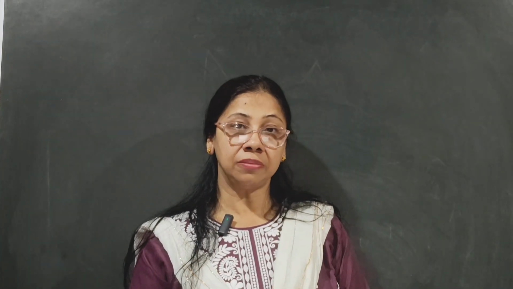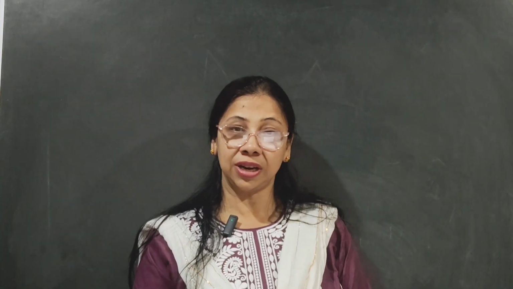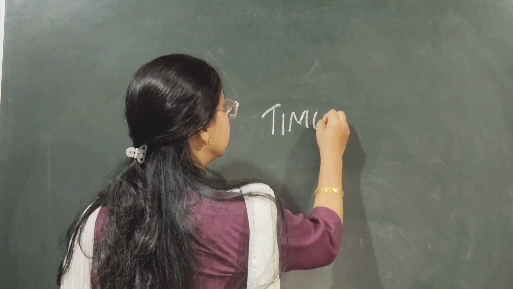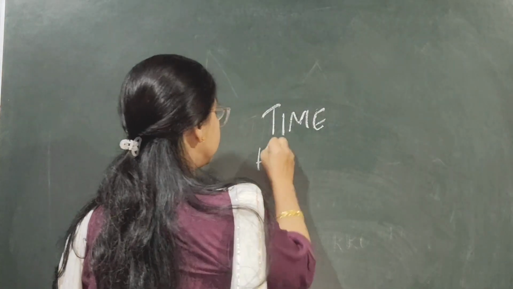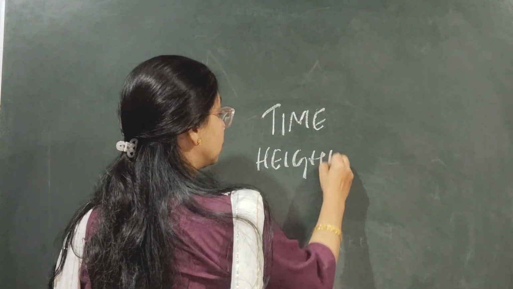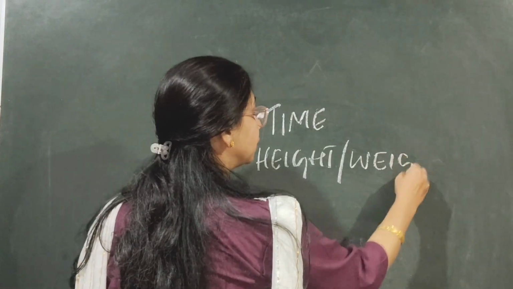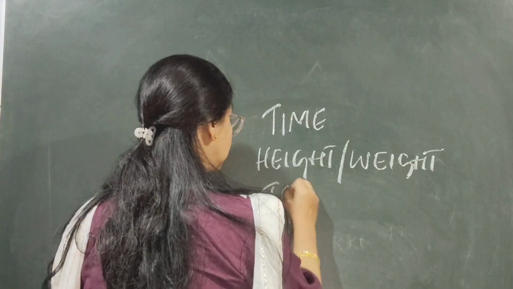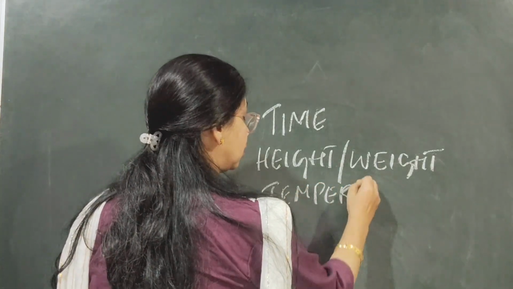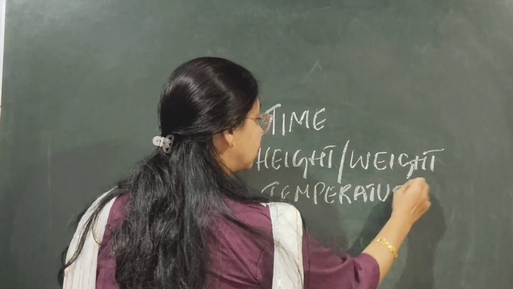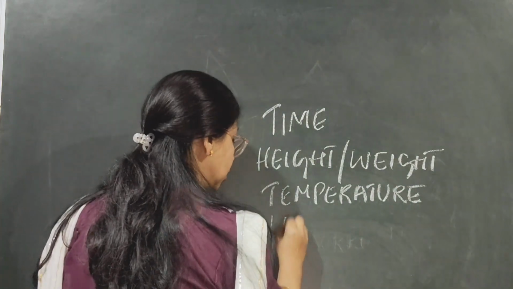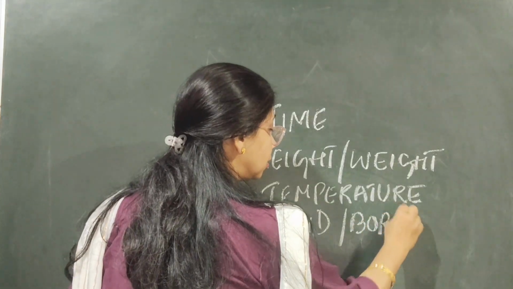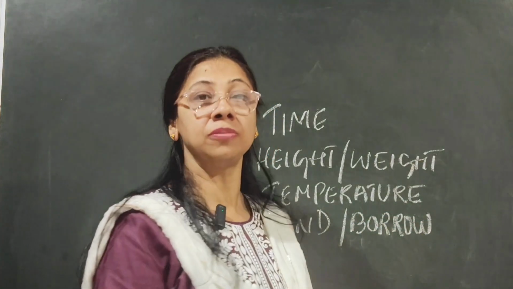Every day we use different numbers for different purposes in our day-to-day life. When we check time, when we measure height or weight, when we note down temperature, even when we lend or borrow money from someone.